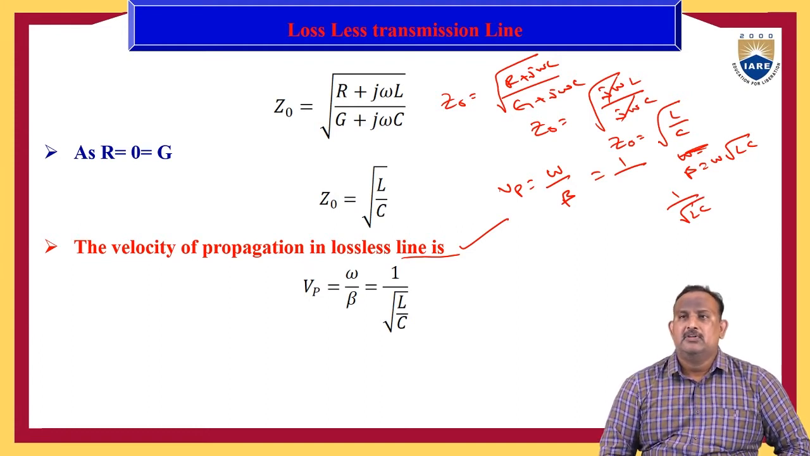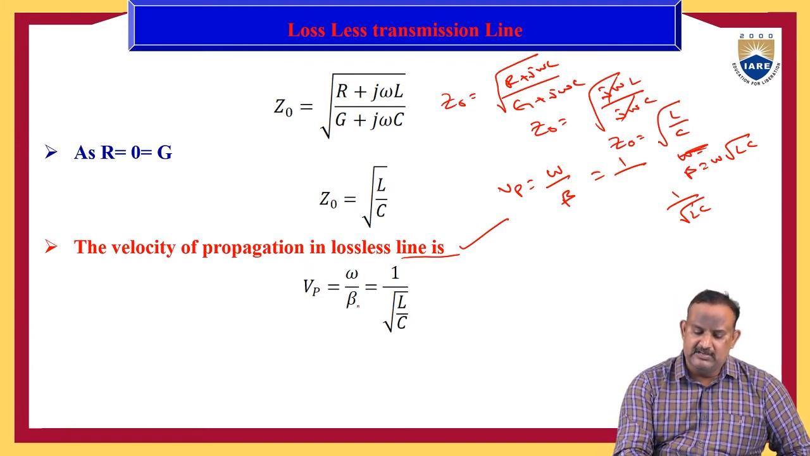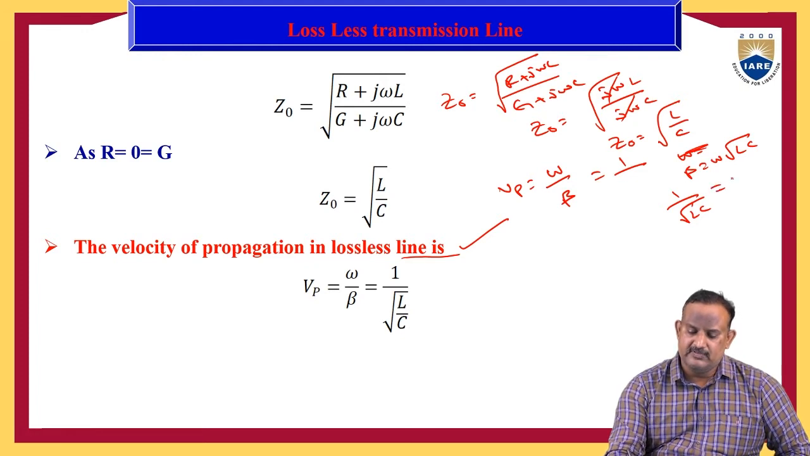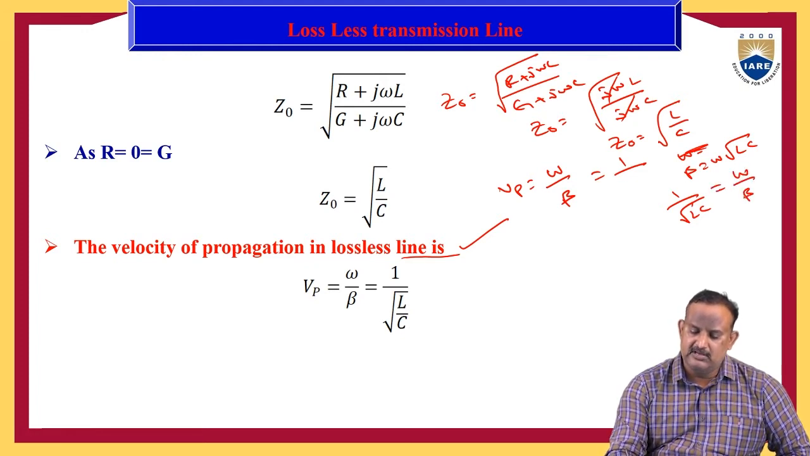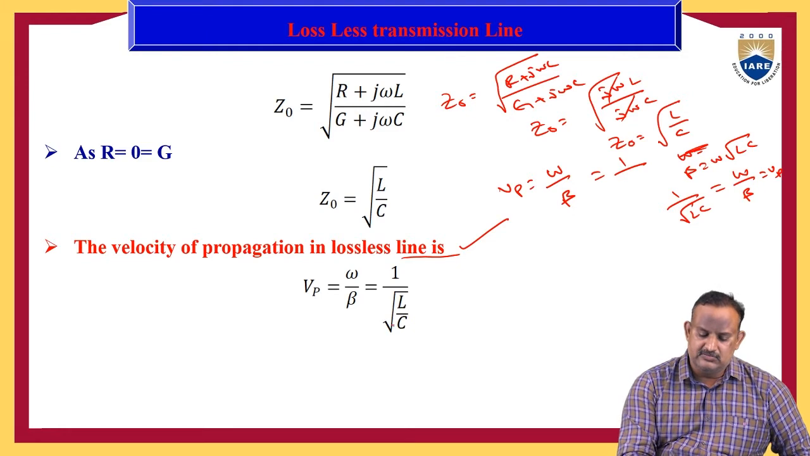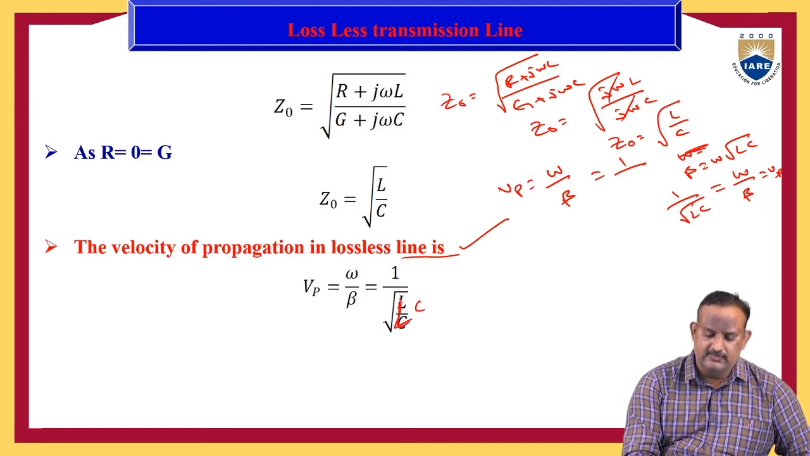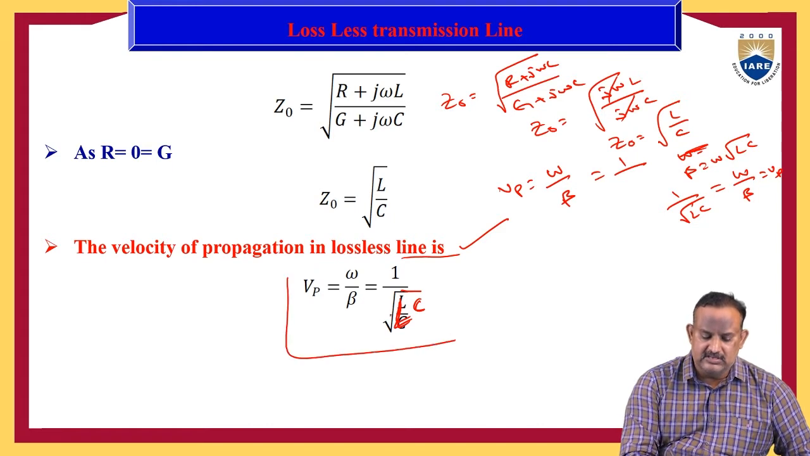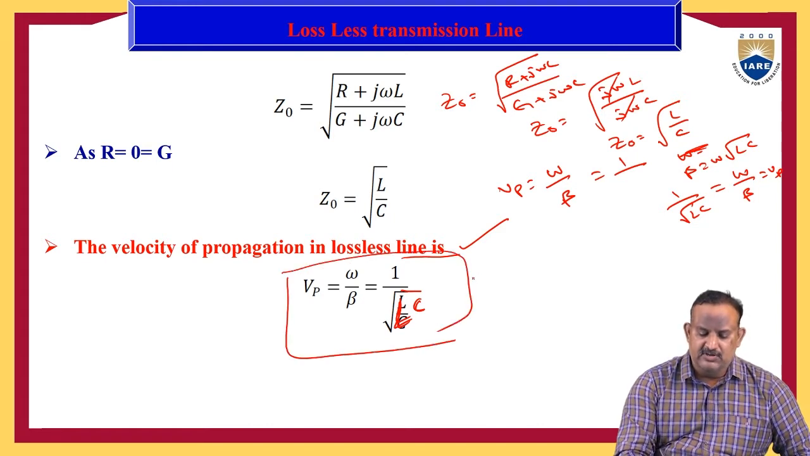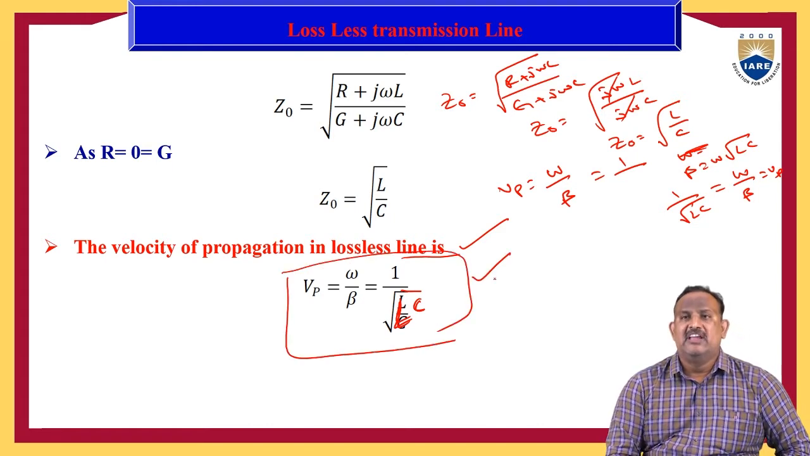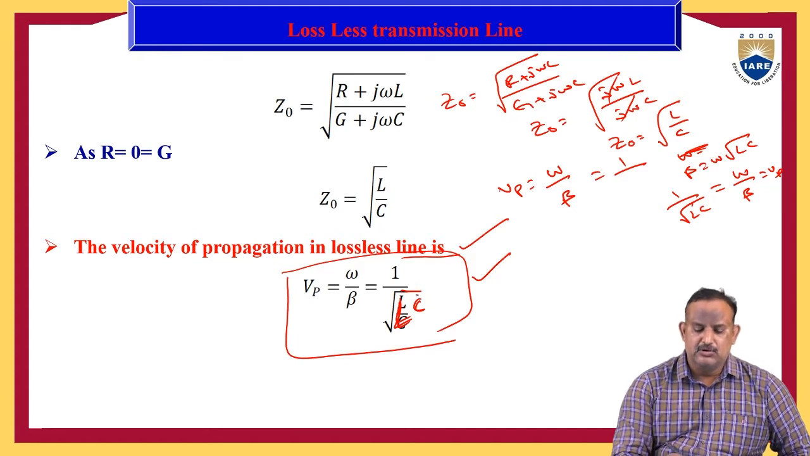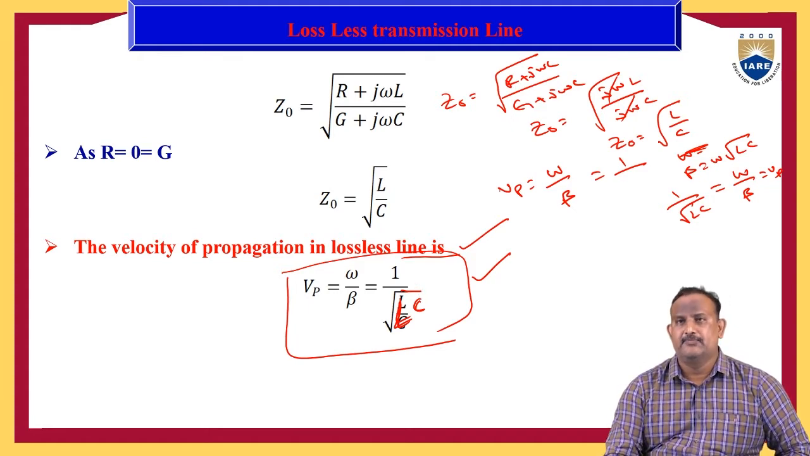Omega by beta is equal to 1 by root LC. It is omega by beta, which is nothing but Vp. So here it is L into C. Omega by beta is equal to the phase velocity or the velocity of propagation. Vp is equal to omega by beta, which is equal to 1 by root LC.